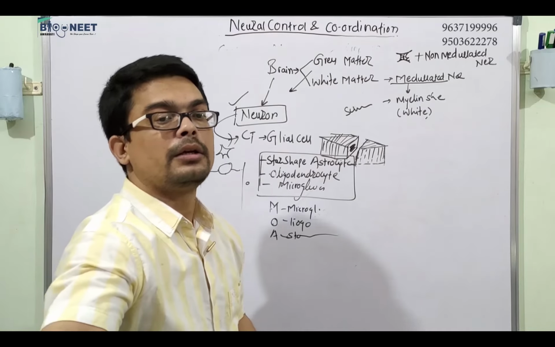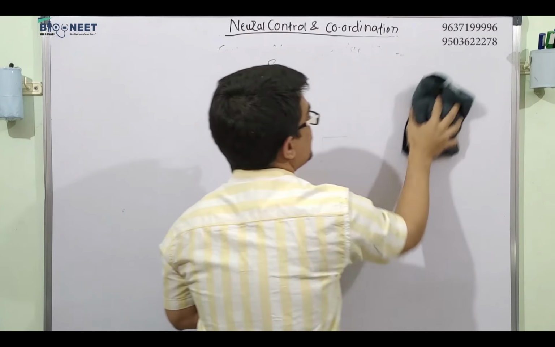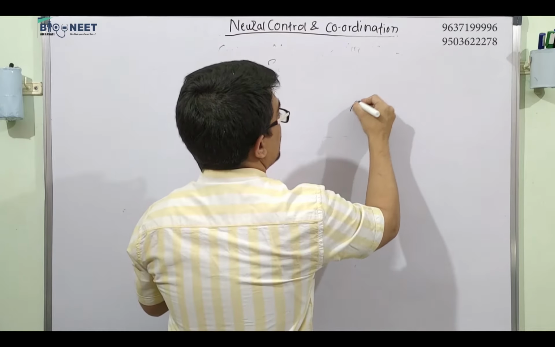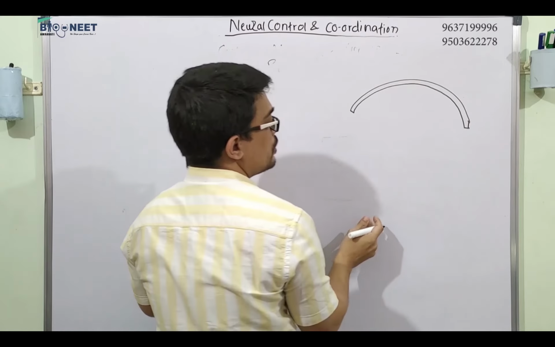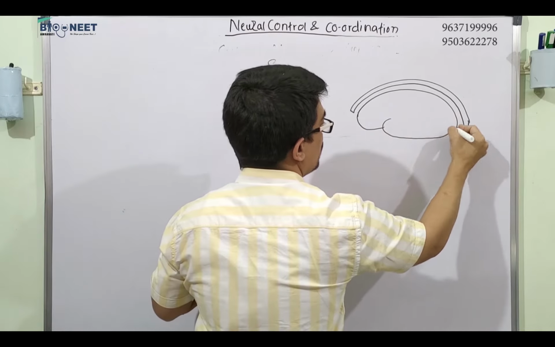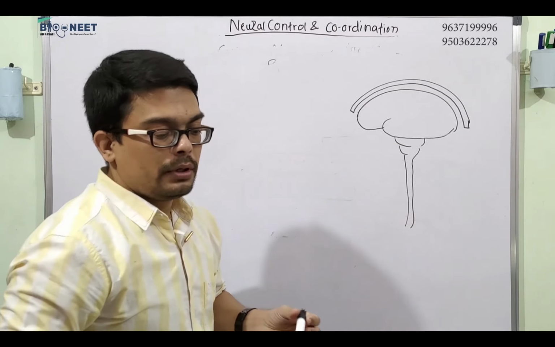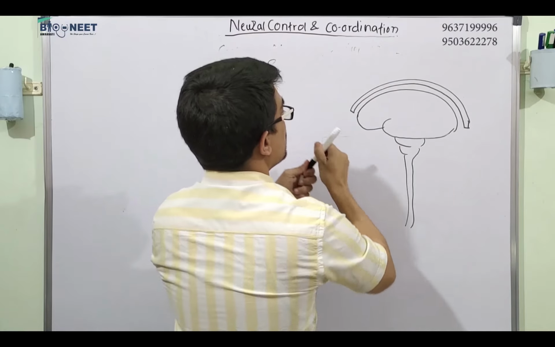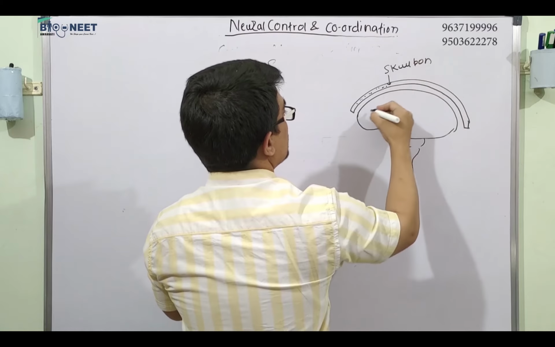Now this brain is covered with, we already saw this in the chapter of skeleton. We saw the structure of the skull. This is the skull, the skull bone. Inside that, this is the brain. This is the brain stem and this is the spinal cord. Now, in between the brain and the skull bone, I will make dots, and you can remember this is the skull bone and this is your brain.